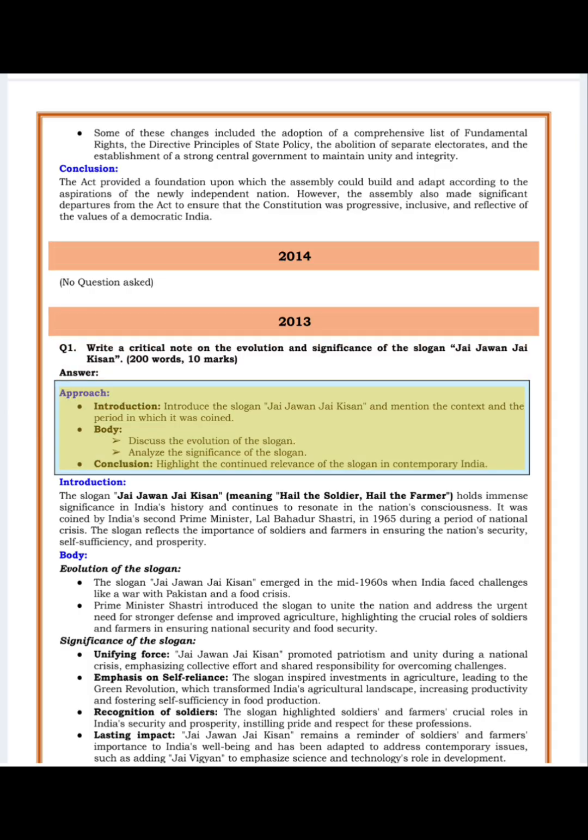Introduction: Introduce the slogan, Jai Jawan Jai Kisan, and mention the context and the period in which it was coined. Body: Discuss the evolution of the slogan. Analyze the significance of the slogan. Conclusion: Highlight the continued relevance of the slogan in contemporary India.